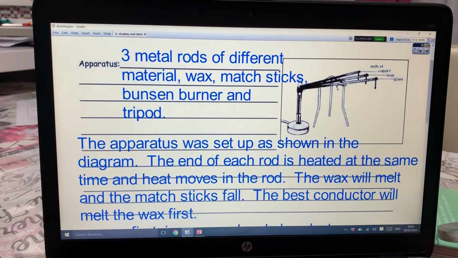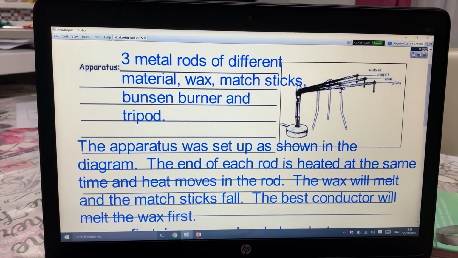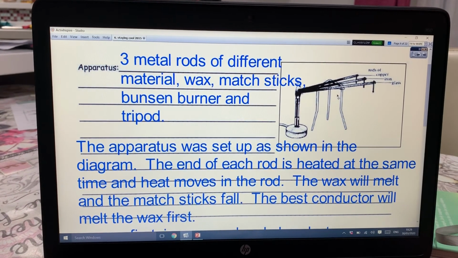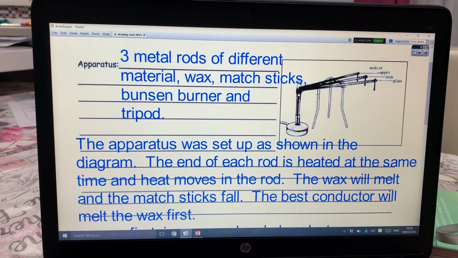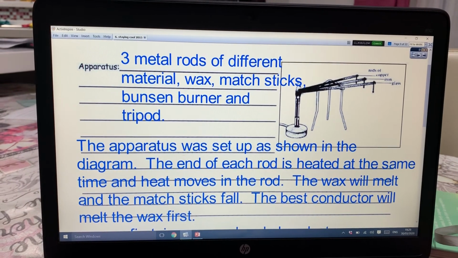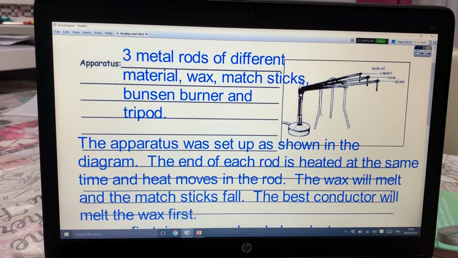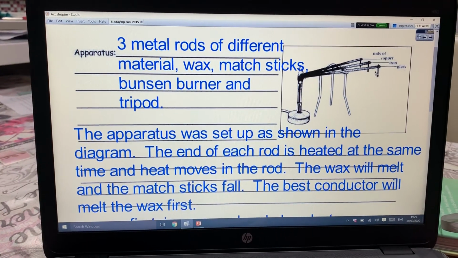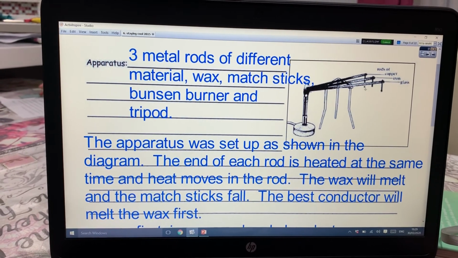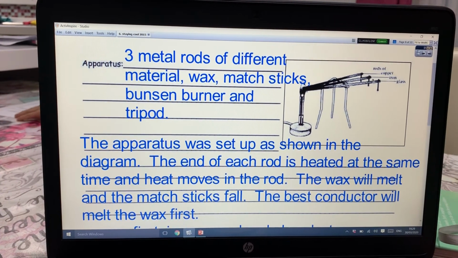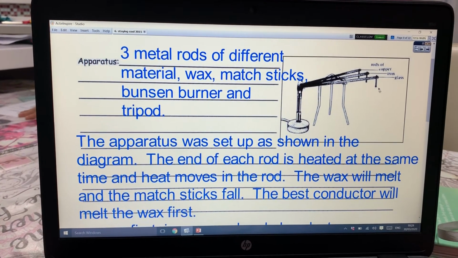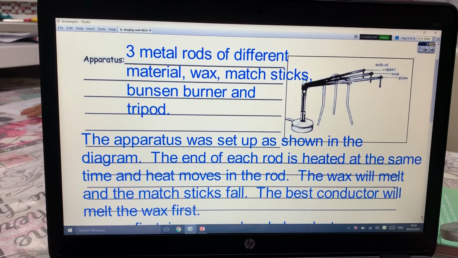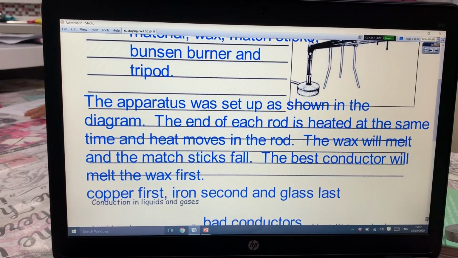The rods will have the same thickness and same length. And we will see the matchsticks falling first for the copper, then the iron, and then the glass, or in place of glass we would have used aluminium. So the ones that melt the wax first and make the matchsticks fall first will be the best conductors of heat.